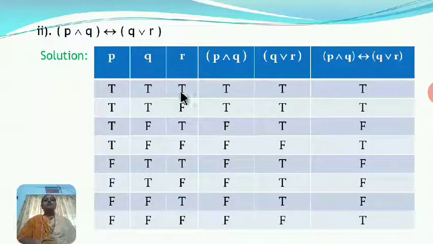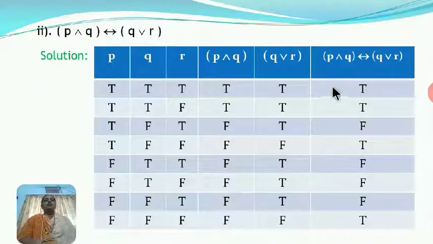So here T or T, T. T or F, T. F or T, T. F or F, F, because here both the statements have truth value false, and so their disjunction is again false. Next one is T or T, T. T or F, T, F or T, T, F or F, F.